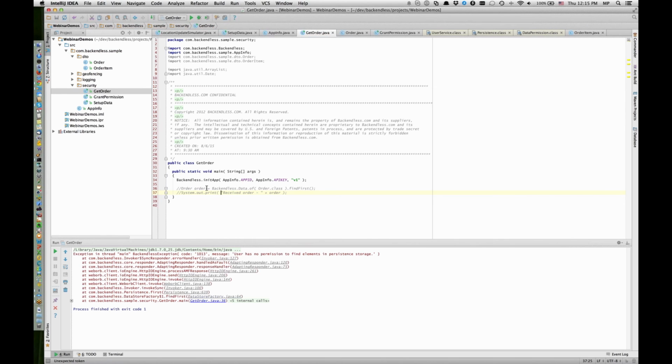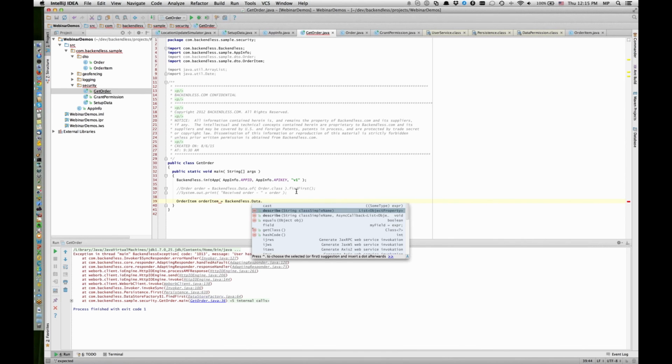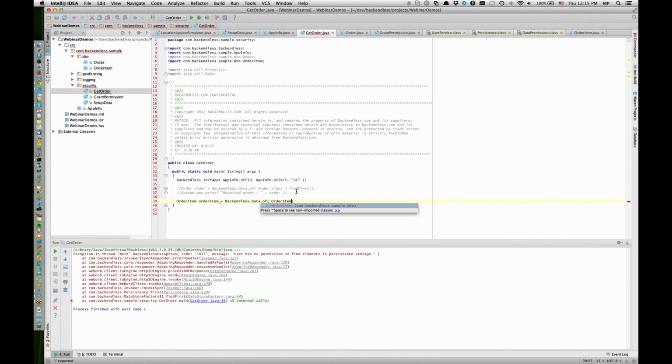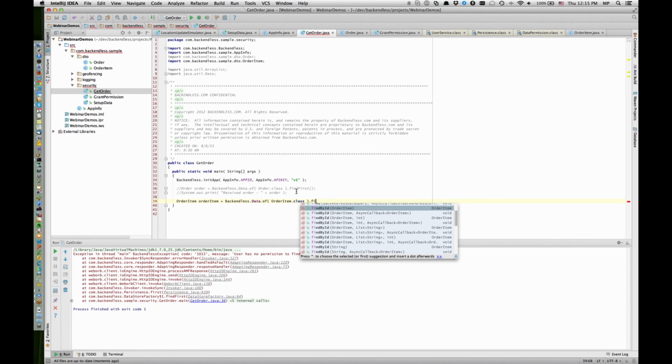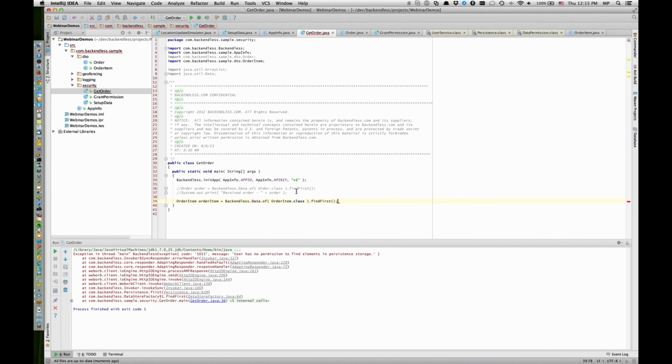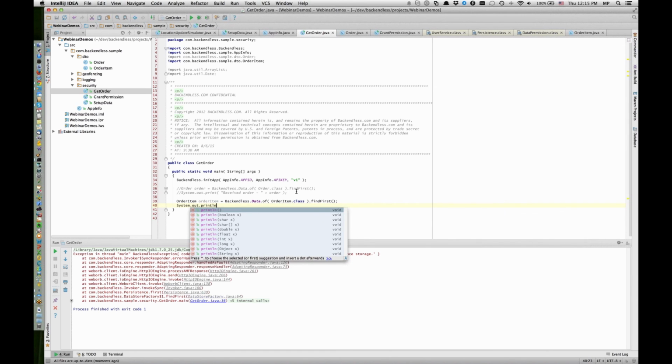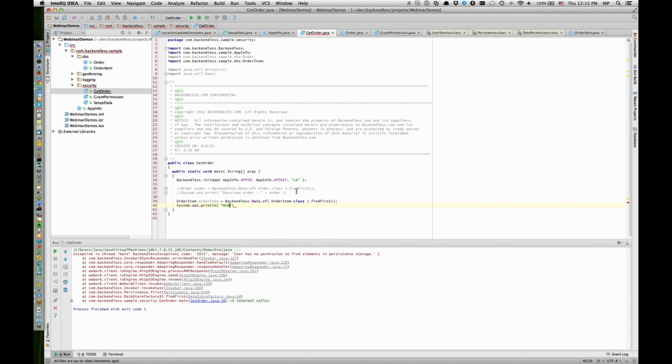And I'm going to, rather than loading the order object, load order item. So guess what?